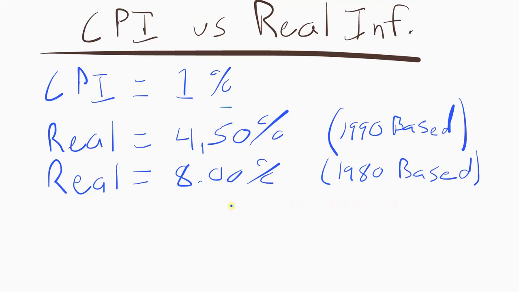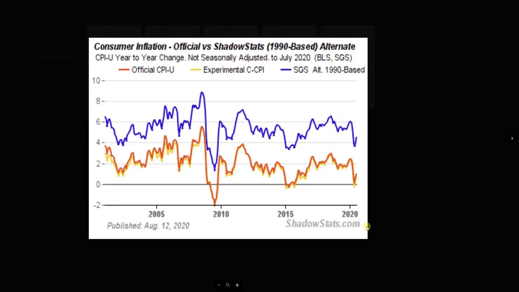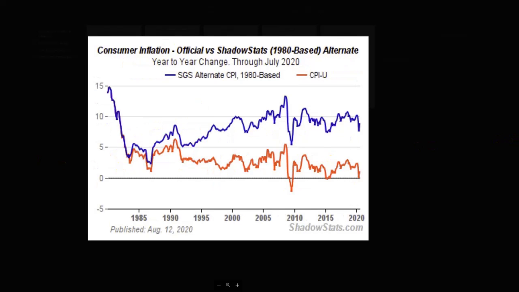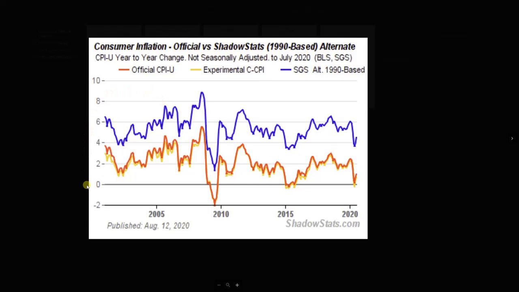So we'll go into some pictures of this and show you how it's calculated then and how it's calculated now. This is a picture from Shadow Stats. You can go over there anytime and find out what the inflation rate was based on 1990 numbers and also on 1980 numbers, which is going to be this one here, but we're just going to work on 1990 right now. This line right here is what we call the government's estimate. This orange one's pretty obvious right here. And they say that right now, 2020, we're at right here, come bring this across, we're right at about 1% inflation. That's what they're telling us.